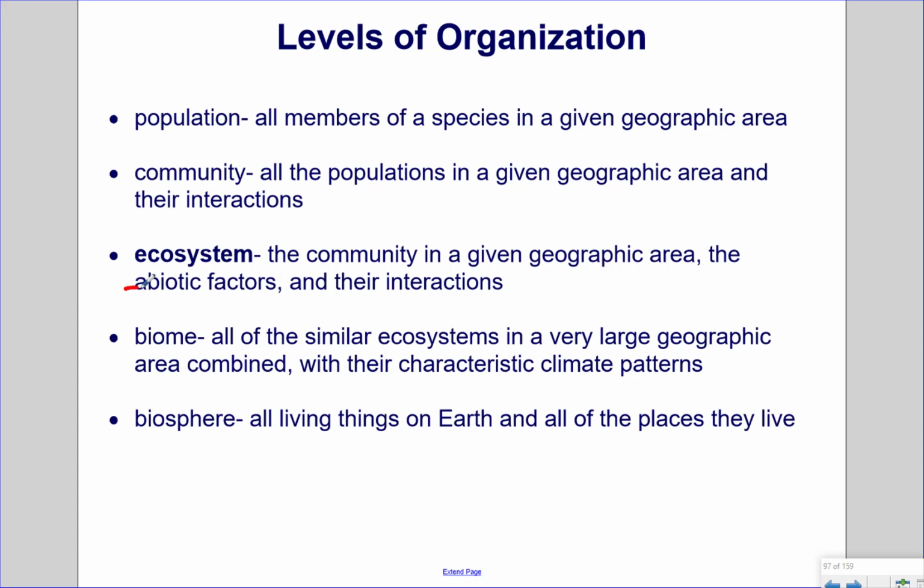So at the ecosystem level, now we have the abiotic factors, and those are non-living things. A biome is all of the similar ecosystems in a very large geographic area combined, with their characteristic climate patterns, and the biosphere is all living things on Earth and all the places they live, from the depths of the sea to thousands of feet in the air.